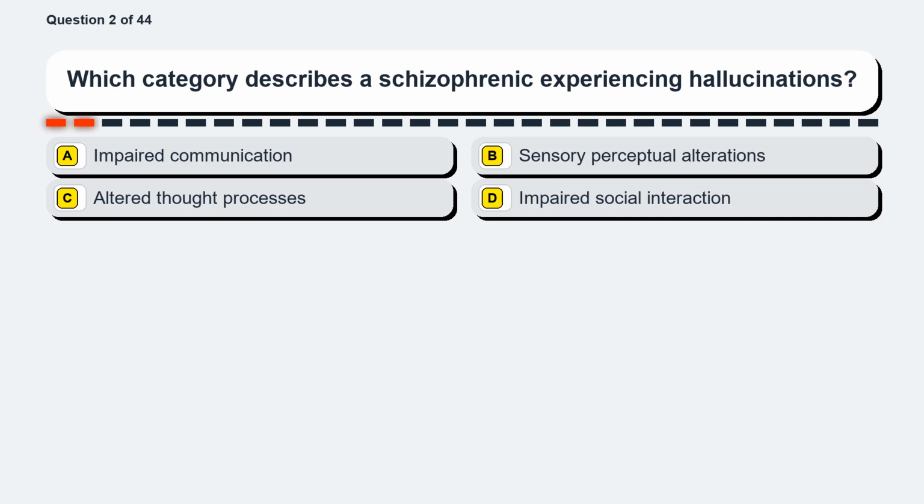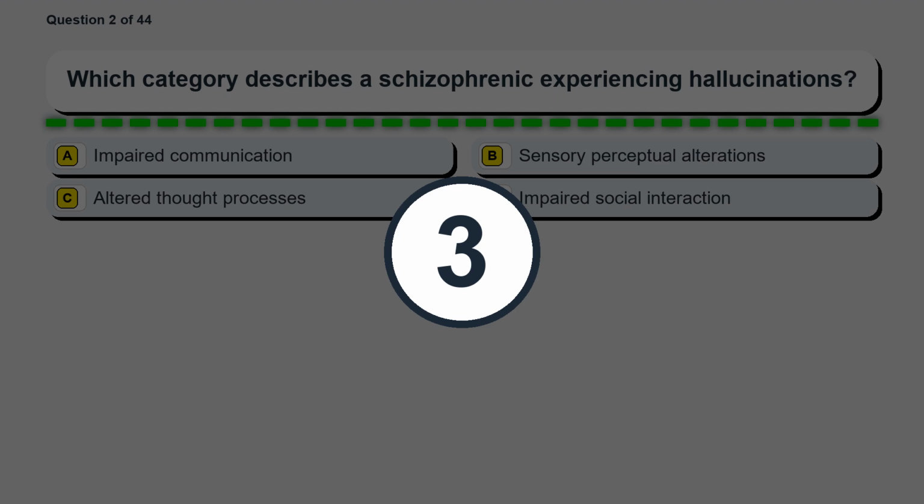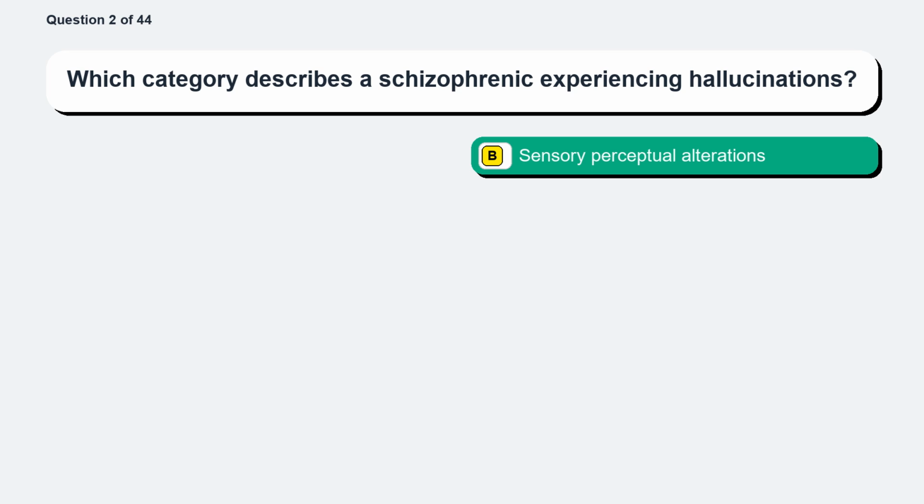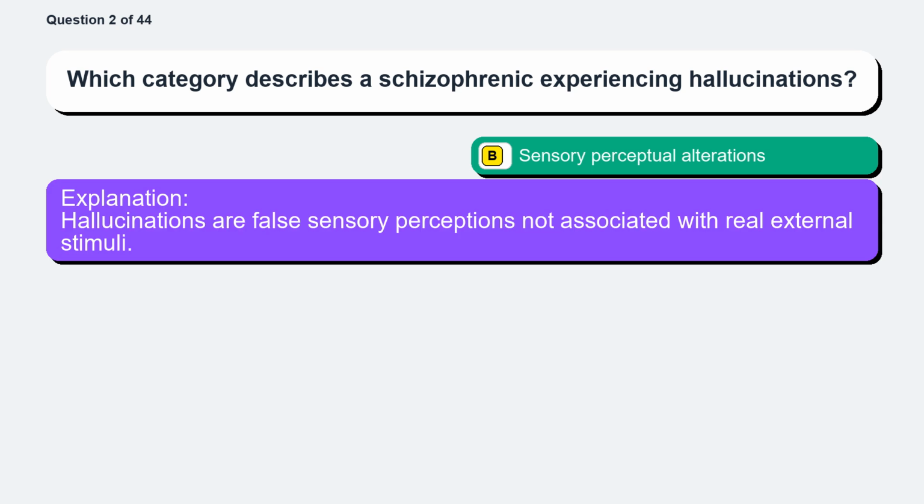Question 2. Which category describes a schizophrenic experiencing hallucinations? Option A, impaired communication. Option B, sensory perceptual alterations. Option C, altered thought processes. Option D, impaired social interaction. The correct answer is option B, sensory perceptual alterations. Hallucinations are false sensory perceptions not associated with real external stimuli.